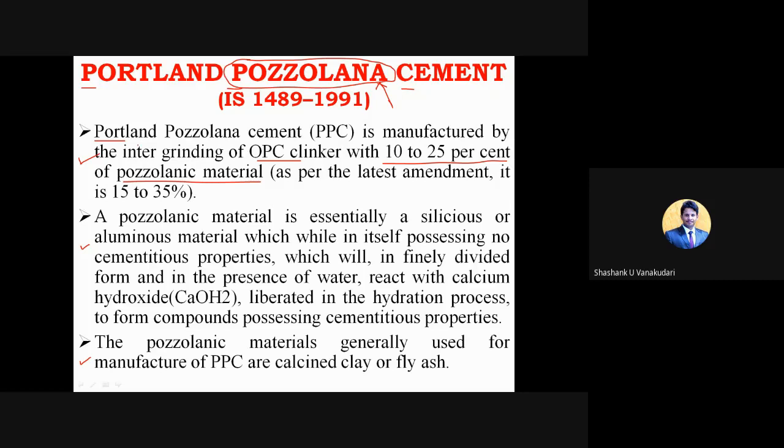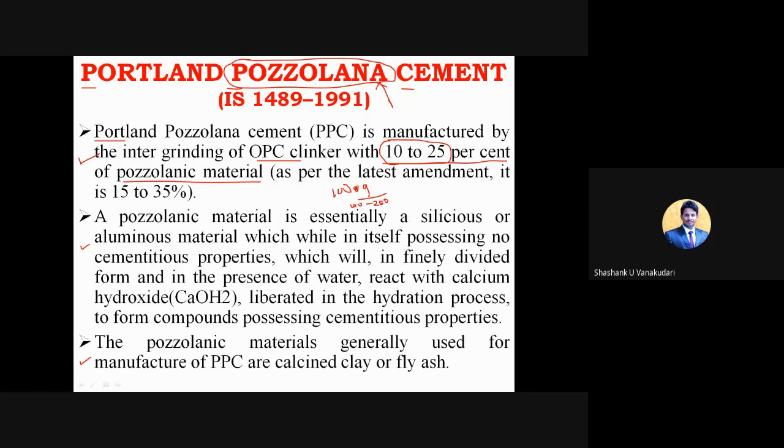So how much are they going to add? 10 to 25% of the Pozzolana material. For example, for 1000 grams, they are going to add around 100 to 250 grams of this pozzolanic material.